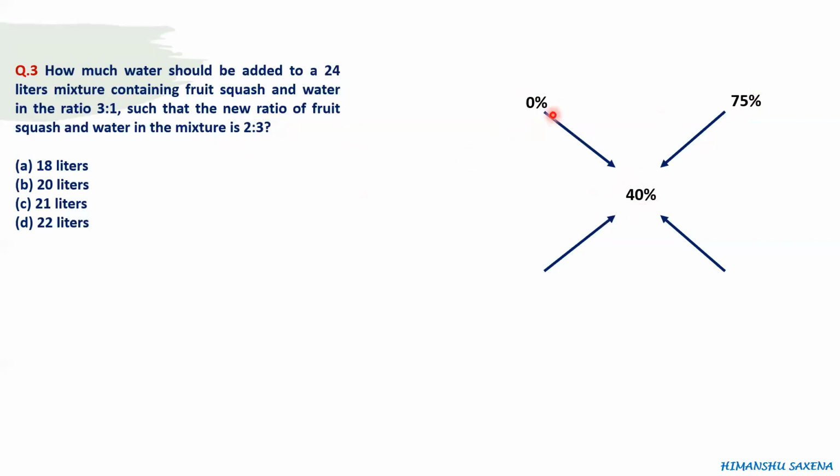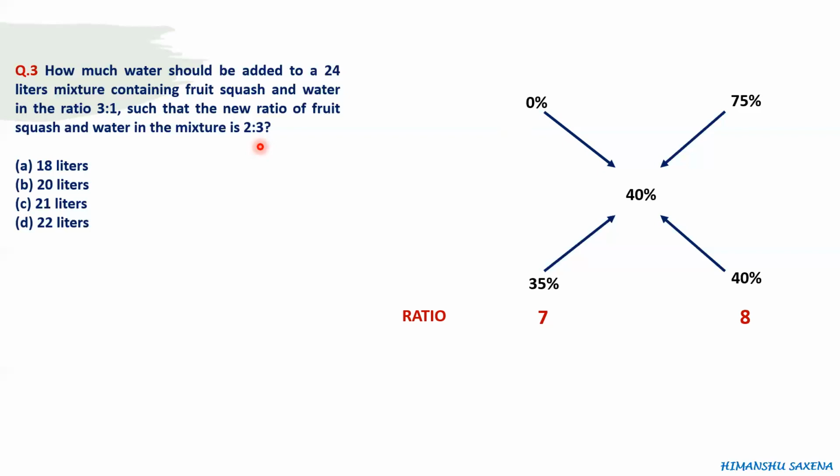Now we have to calculate in what ratio water and this mixture have to be mixed so that we get this third mixture. So let's again calculate the difference of these two. 75 and 40 is 35%, and the difference of 0 and 40 is 40%. Now let's calculate the ratio of 35 and 40, which is 7:8. Now if we mix pure water and this squash and water 3:1 mixture in the ratio of 7:8, then we get this solution in which squash is 40% or 2:3 ratio, right?